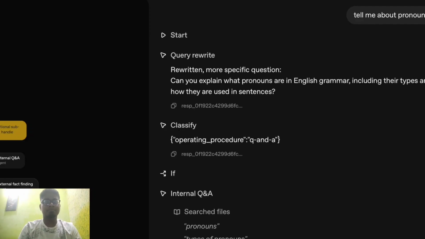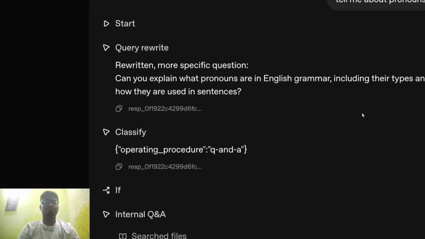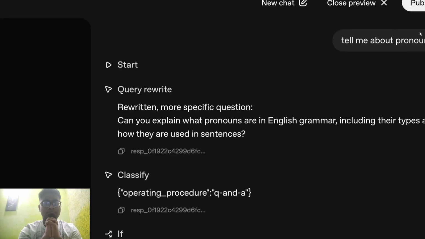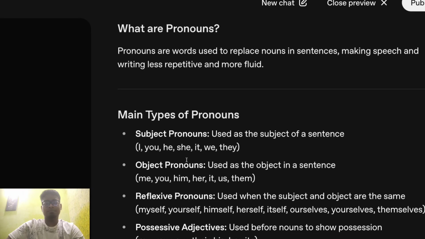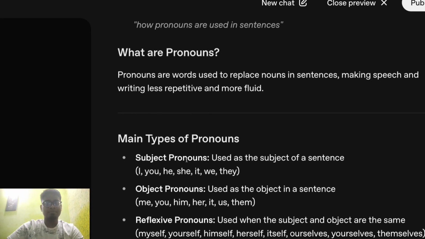But let me just show you what it looks like. And it's pretty cool, but after this, I'm going to show you how we can do something similar using Google Gemini. So once I choose the models I want to use, GPT-4o, and I upload the document to the right places, pretty straightforward. You just ask a question, tell me about pronouns, and you see the steps happening. And so then you get basically something that looks like a ChatGPT response.